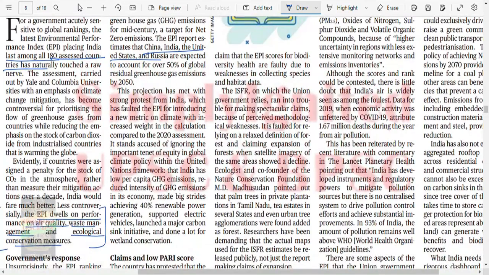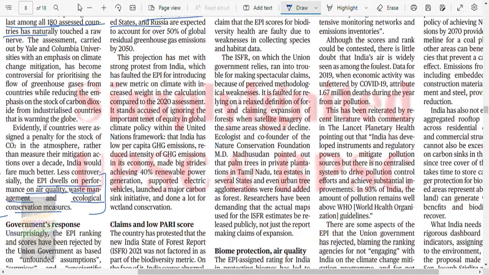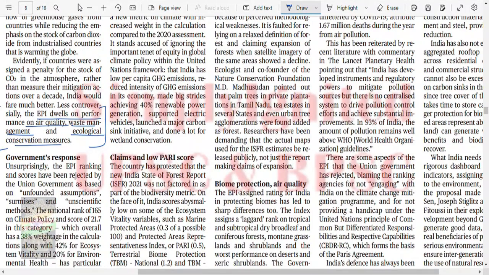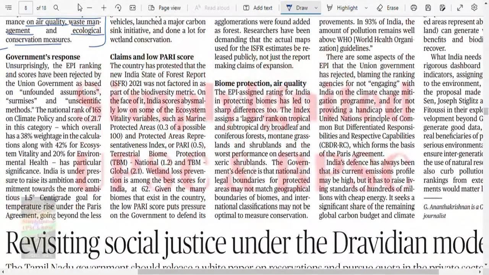The projection has met with strong protest from India, which has faulted the EPI for introducing a new metric on climate with increased weightage in calculation compared to the 2020 assessment. It stands accused of ignoring the important tenet of equity in global climate policy within the United Nations framework, that India has low per capita GHG emission, reduced intensity of GHG emission in its economy, and made big strides achieving 40% renewable power generation, etc. Right? Claims and low PARI score.